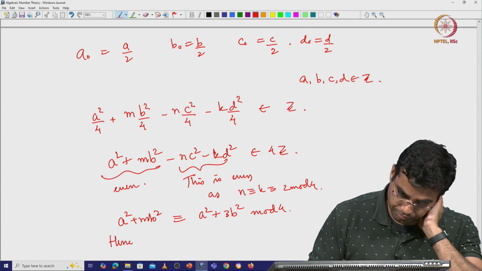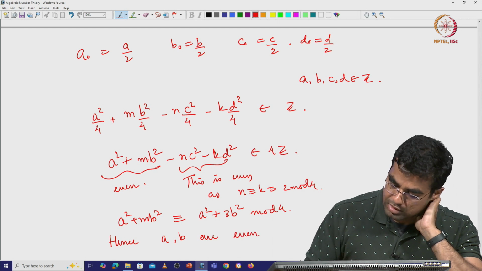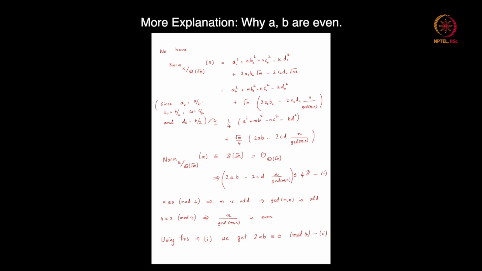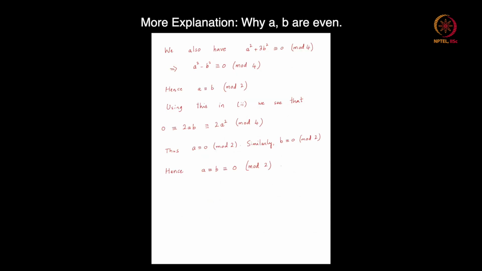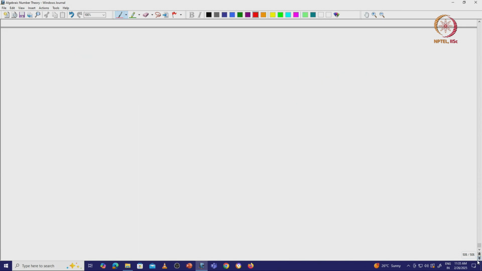So, hence a and b are even, which means that a0 and b0 themselves are in Z. Right, and in any case this means that n c squared plus k d square is congruent to 0 mod 4, and this can happen only, so this implies that c is congruent to d mod 2, right.